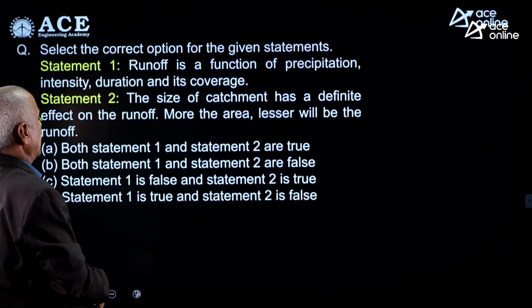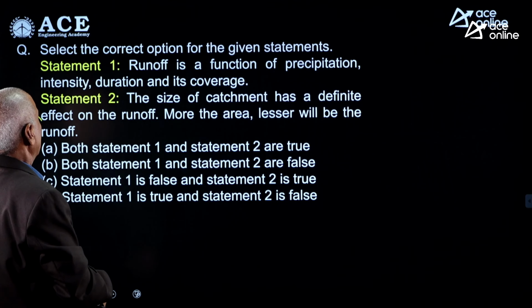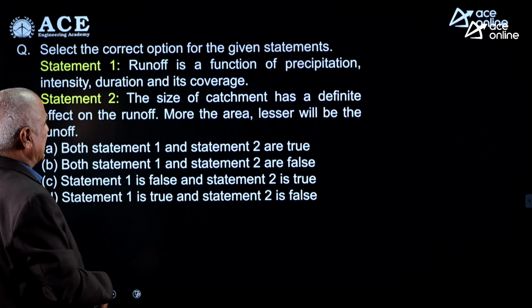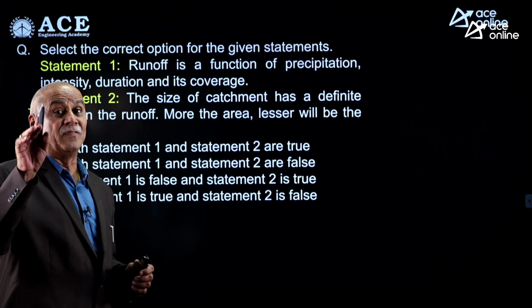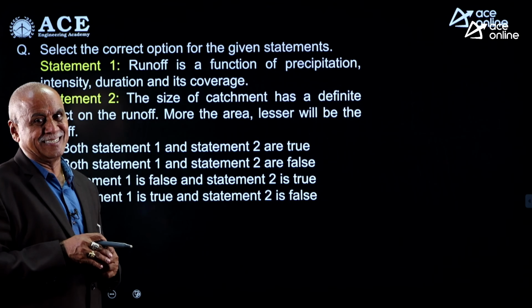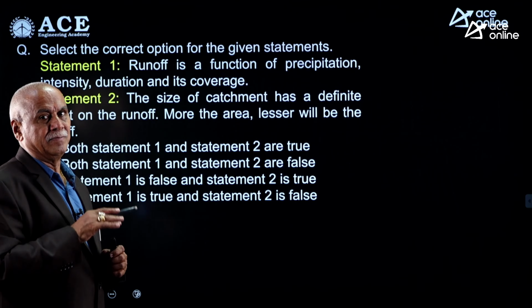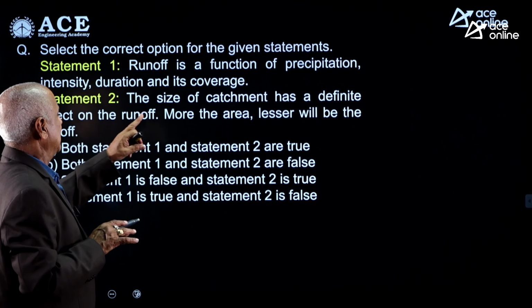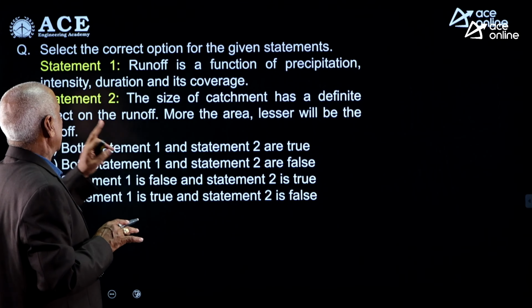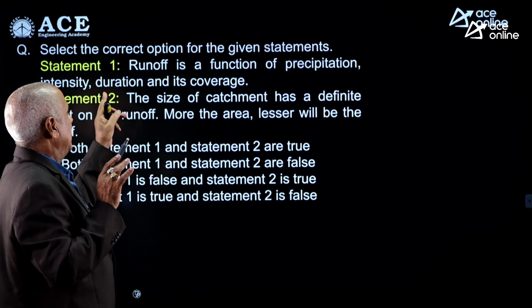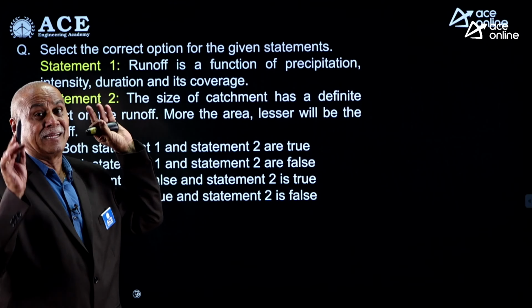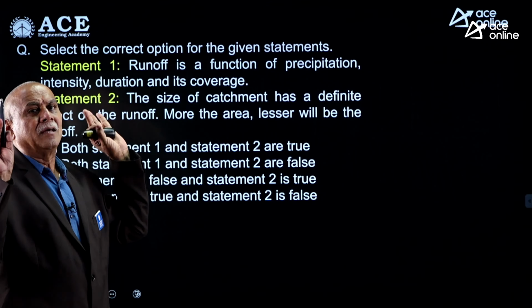Runoff is a function of not only precipitation, intensity, duration and its coverage, along with catchment characteristics. Along with. So technically one is correct, two is wrong. One is correct, two is wrong. But if you say runoff is only the function of that, that is wrong. He said runoff is a function.